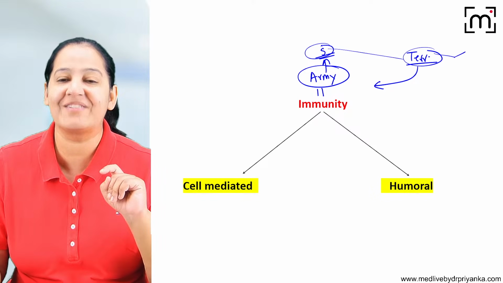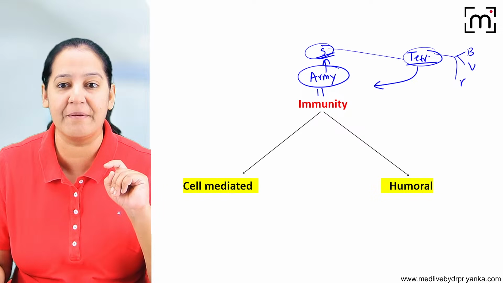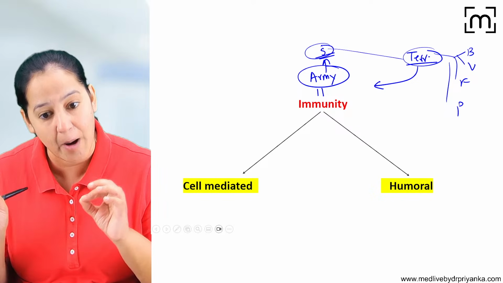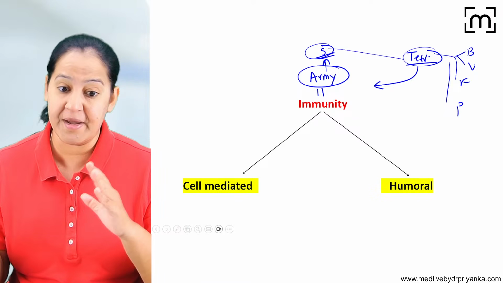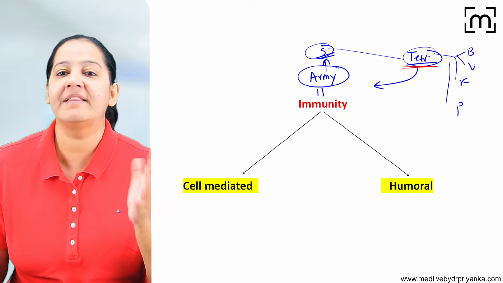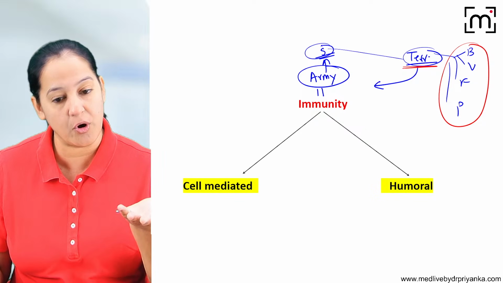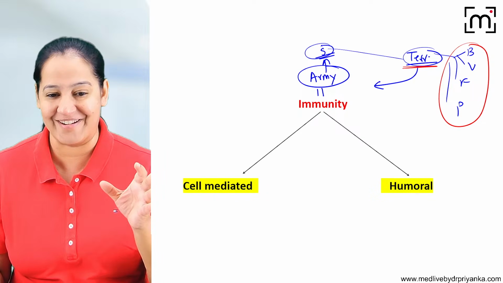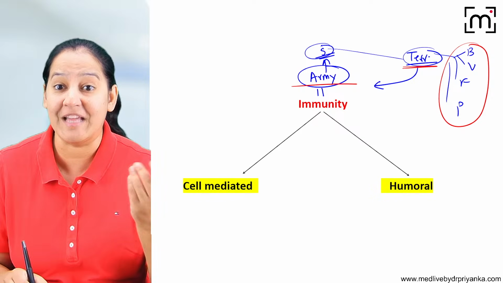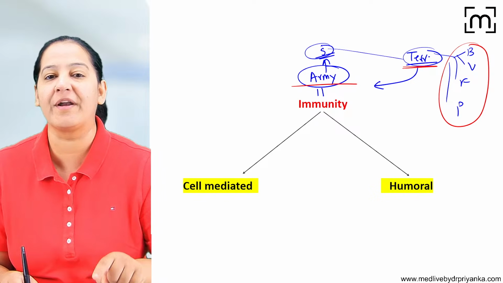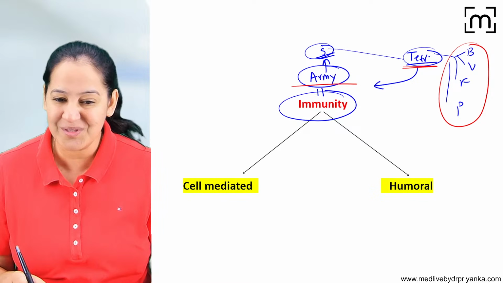Who's the terrorist here? The terrorist can be bacteria, virus, fungus, or parasite. It can be any infectious organism which causes harmful effects on the human body. Terrorists cause harm to the country's people; in the same way, these organisms cause harm to the human body. That's why we can call them terrorists. So who is the army in the human body that protects us from infectious organisms? The army in the human body is our immunity. So who are the soldiers in our army?